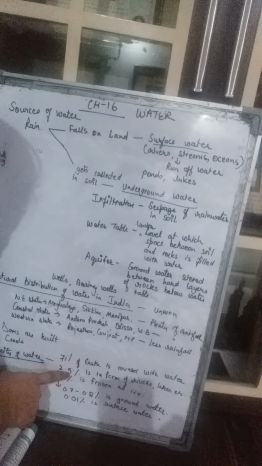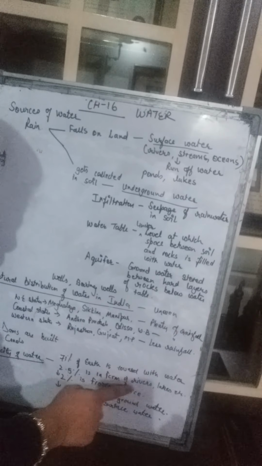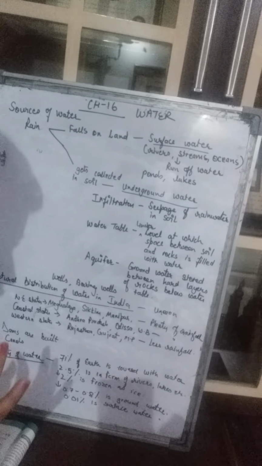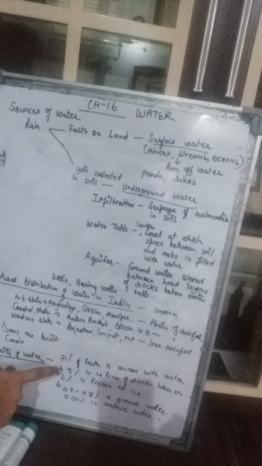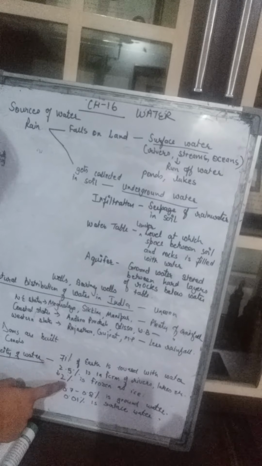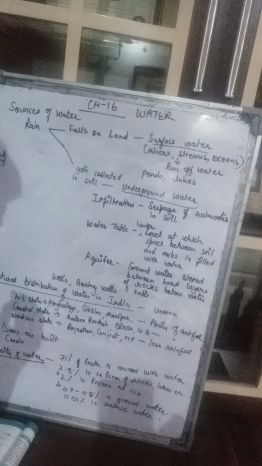Only 2.5% of the entire water is in the form of rivers or lakes. Only 2.5% of the total amount of water present. And out of that also, only 2% is frozen as ice. It is deposited on the ice and forms the glaciers, which are important because they are the source of rivers.